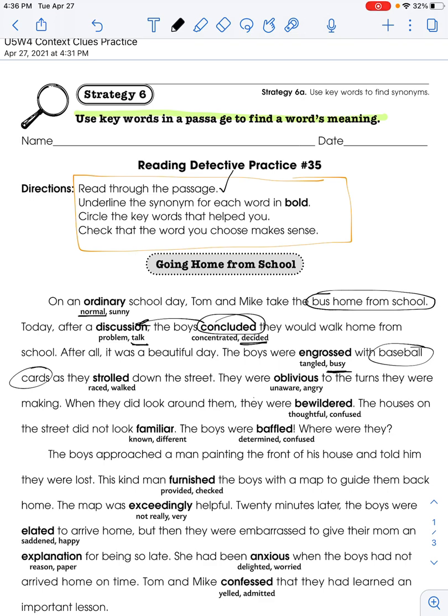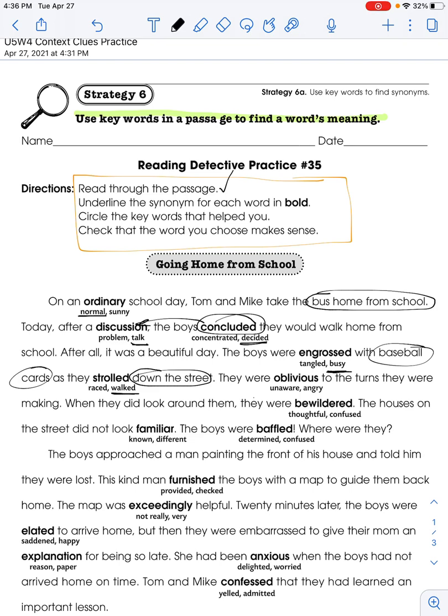As they strolled down the street. Does that mean raced or walked? Well, this one's a little bit trickier, but I know if people are busy looking at something, they're probably not racing down the street. They're probably not going too fast. So I would say strolled means walked, okay? And down the street has helped me with that too, because you're probably not going to race down the street.